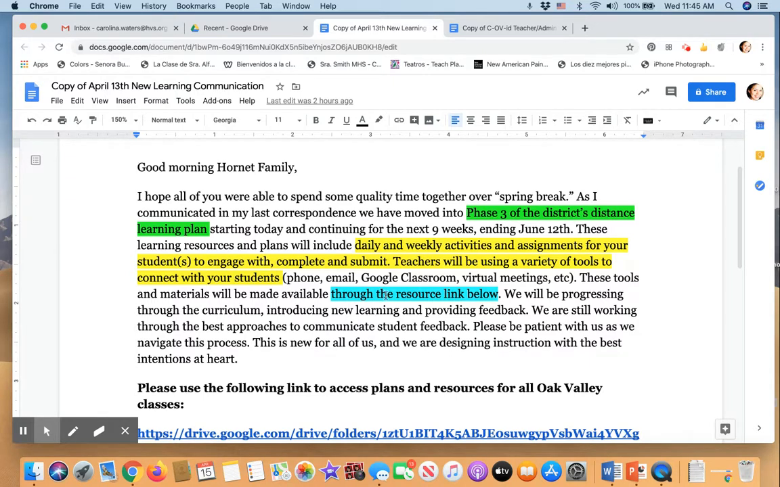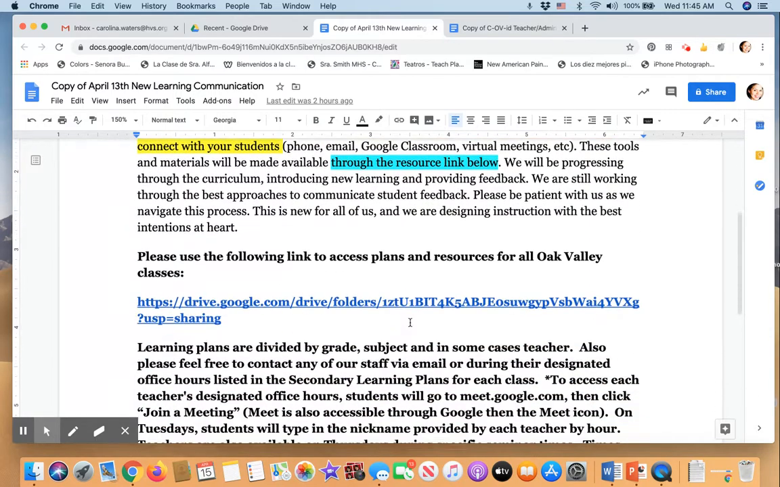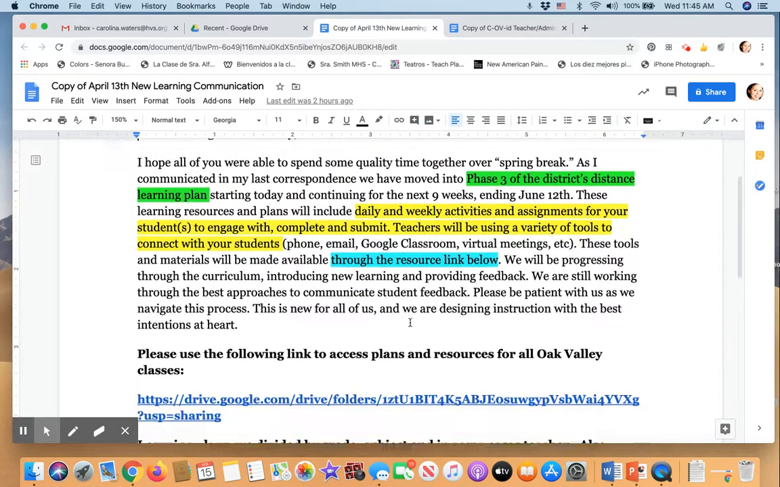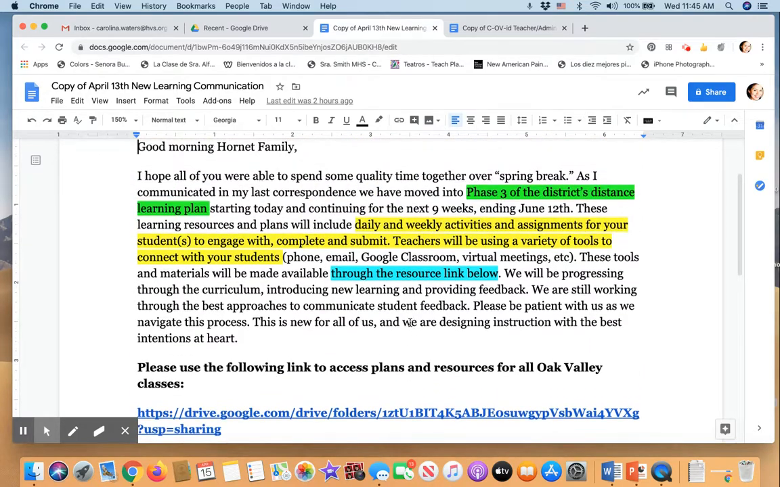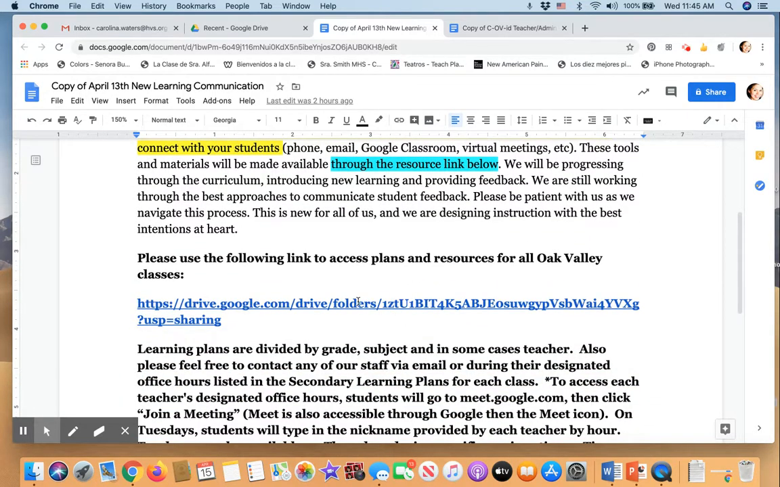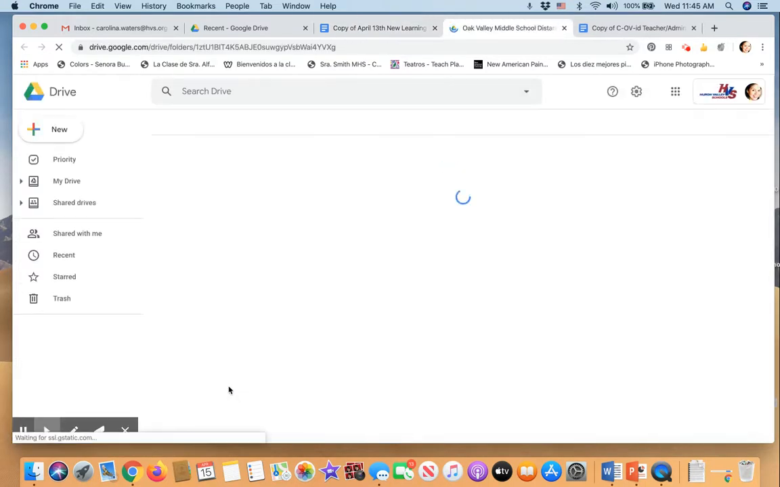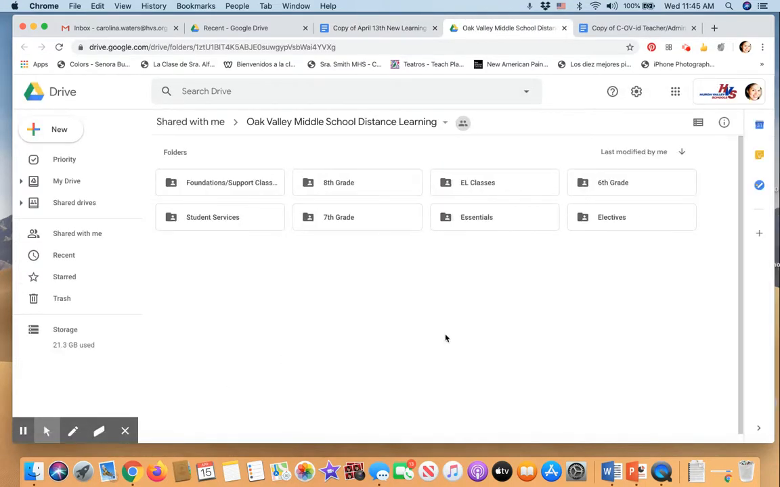Let's see, we all should have received this letter from Mr. Myers. I believe this happened on Monday. This letter was sent on Monday. And within that letter, there is a link. Let's go straight to it. Click once, and you see this folder. Let's go and click on it. And we have this information in front of us.